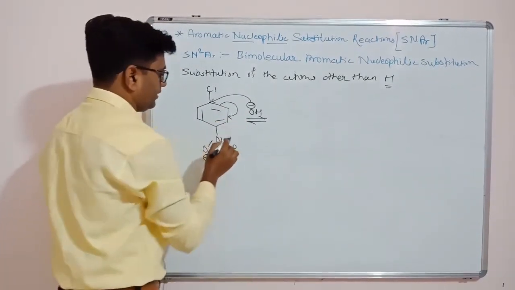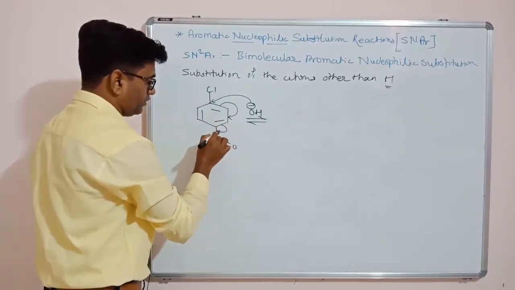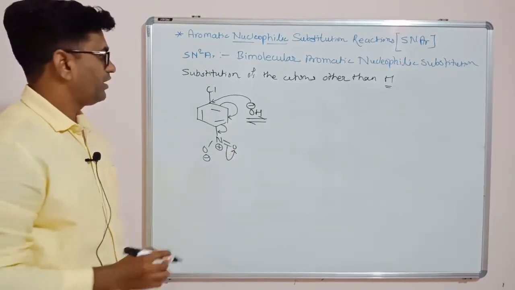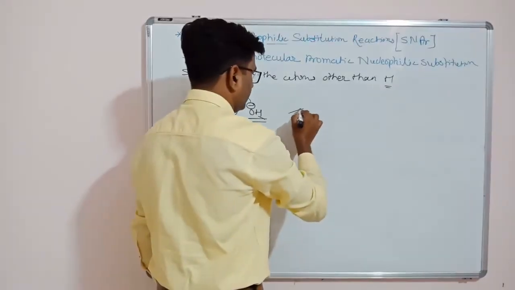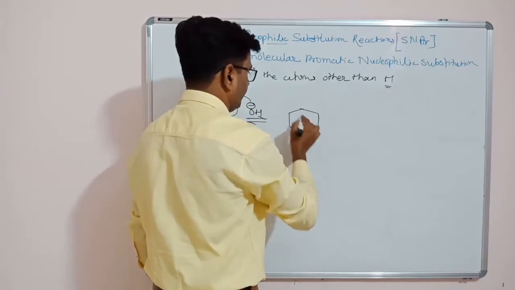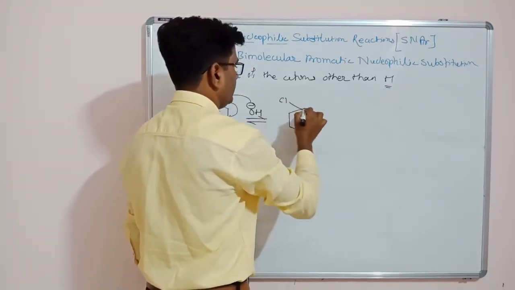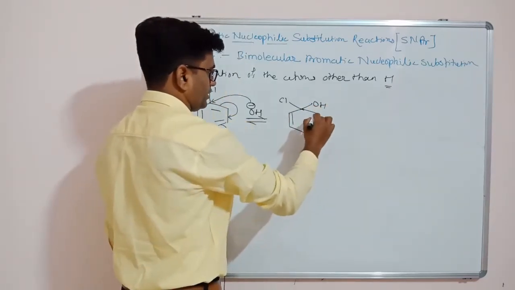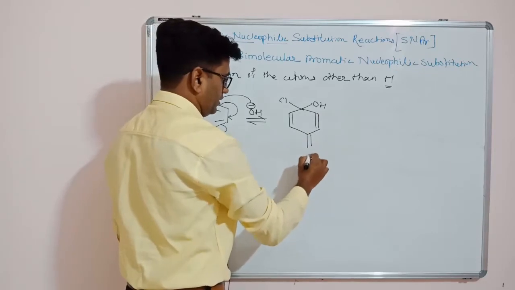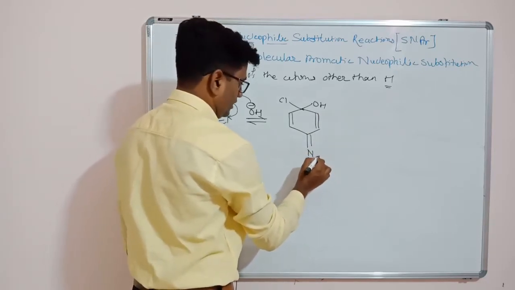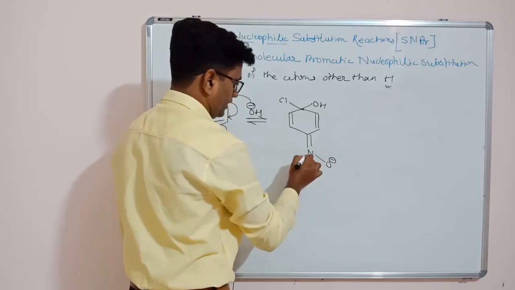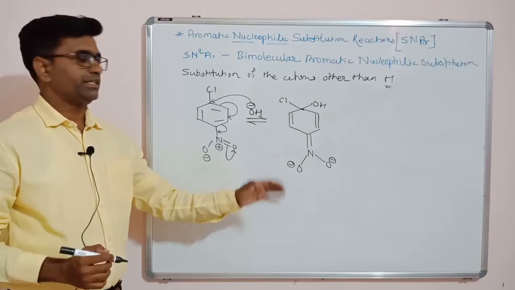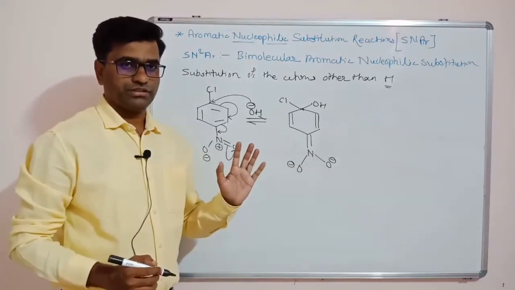So this migrates over here. This pi bond will break, those migrate over here, and O minus will form. So we will get a compound like this. See here, this is Cl, this is the incoming nucleophile, this is the pi bond as it is, this pi bond shifts over here, this is another pi bond with nitrogen. Now this pi bond will break into the sigma complex, with minus charge. So this complex gets the negative charge stabilized on the oxygen.